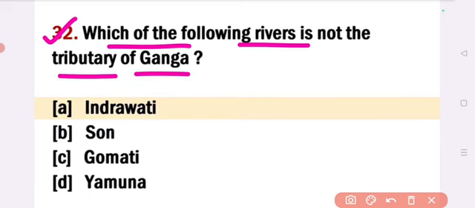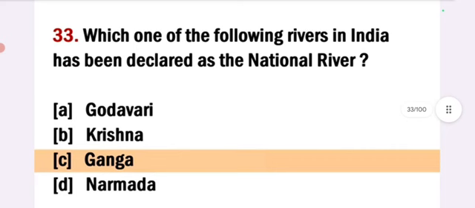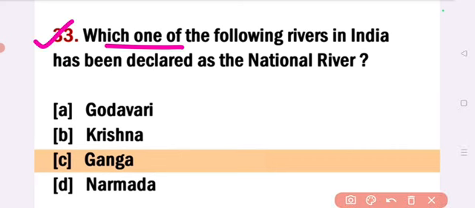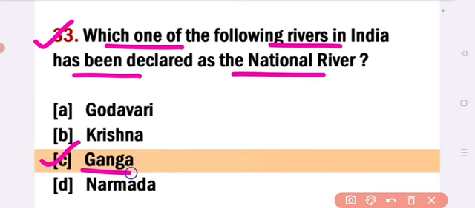Answer option A, Indravati. Indravati is not the tributary of Ganga. Next. Which one of the following rivers in India has been declared as the national river? Answer option C, Ganga. Answer Ganga. Next.